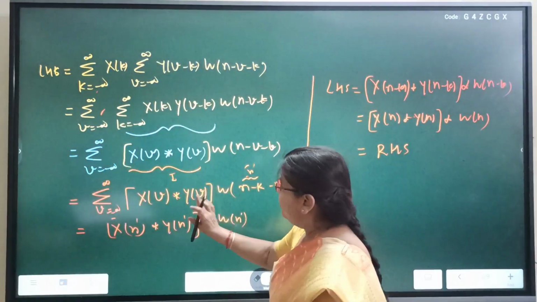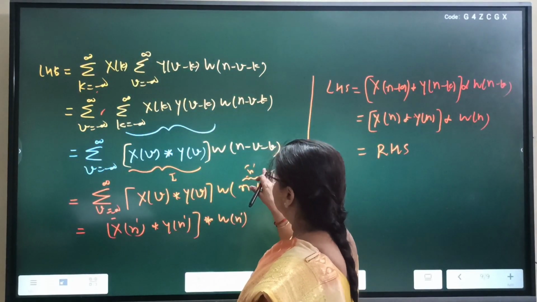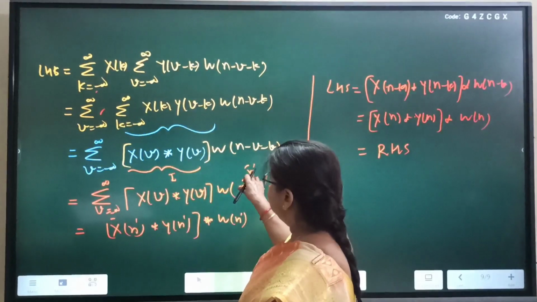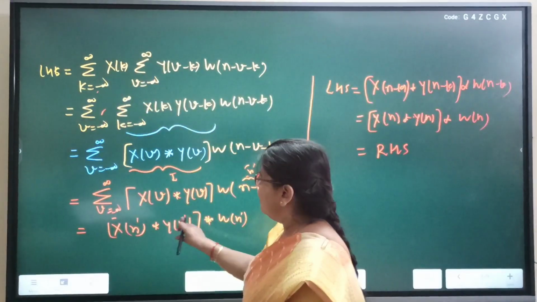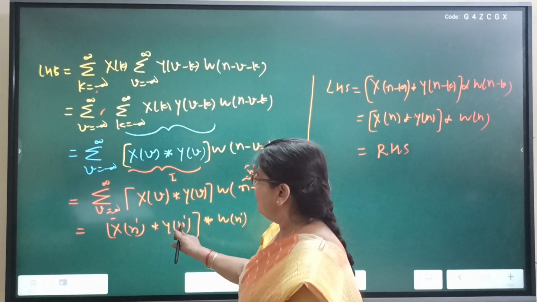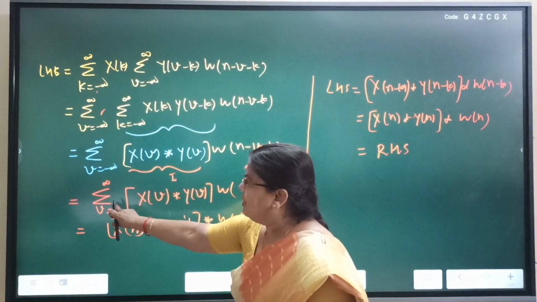Now, the dummy variable in the first sequence, and in the second sequence n dash minus v, so in terms of the independent variable you can write the convolution. First sequence x n dash, second sequence y n dash, again it is a convolution. Then put a convolution sign because you are eliminating this